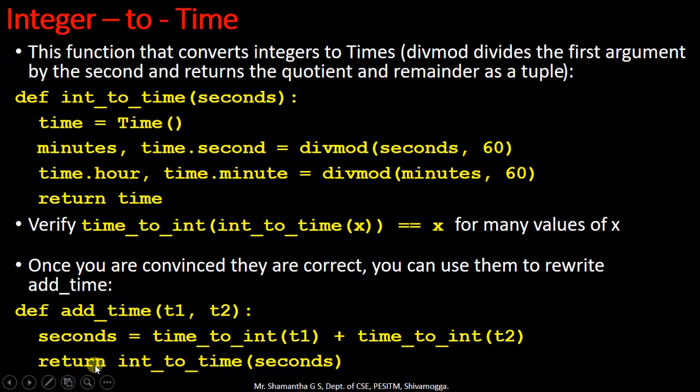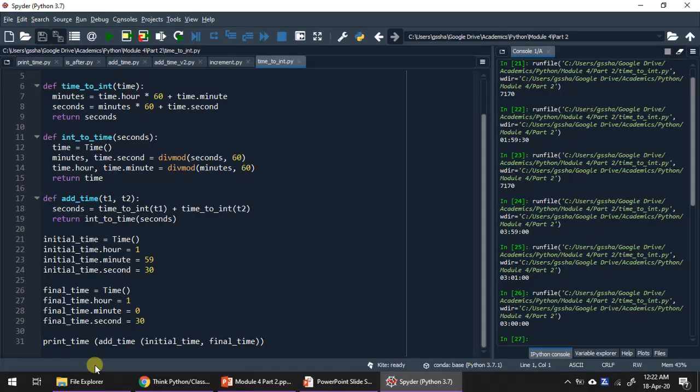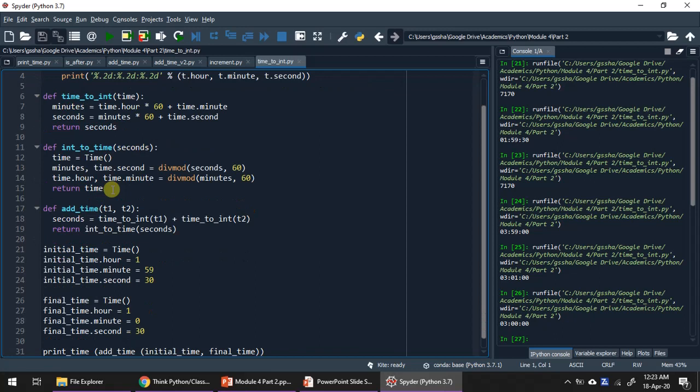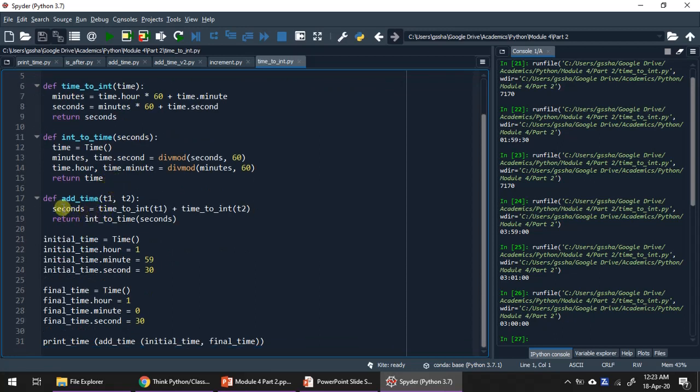We shall analyze this by taking the program. This program is the modification of the earlier one, where class time remains same, print time also remains same, time to integer remains same, integer to time remains same. We are going to add one more function, add time. This accepts two time objects t1 and t2 sent by the main program. Before we analyze this function, let us start with the main program.